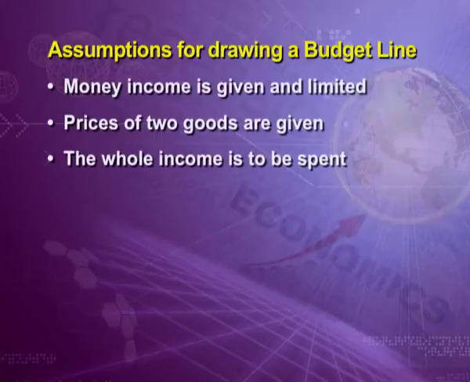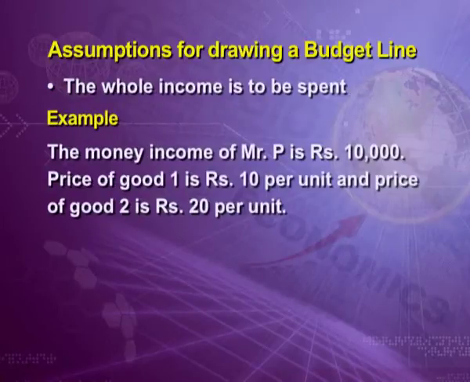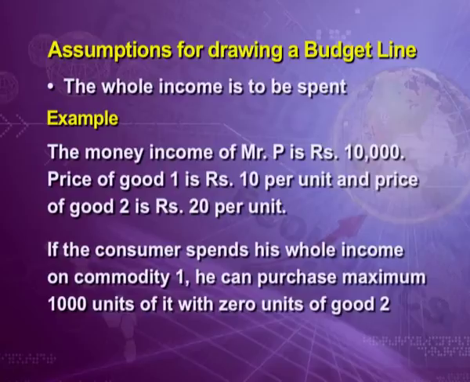Let us take an example. The money income of Mr. P is rupees 10,000. Price of good 1 is rupees 10 per unit and price of good 2 is rupees 20 per unit. Now, if the consumer spends his whole income on commodity 1, he can purchase maximum 1000 units of it with 0 units of good 2.